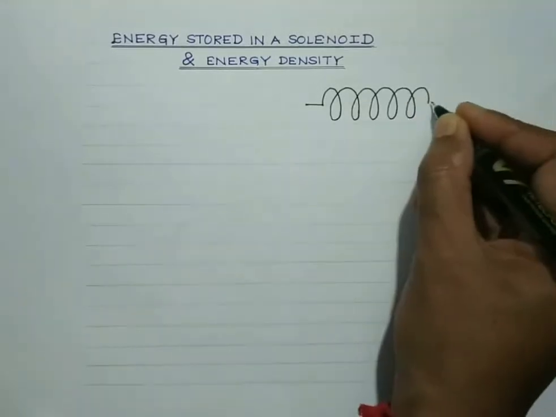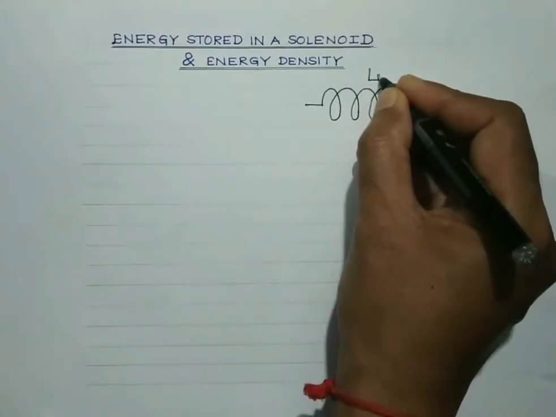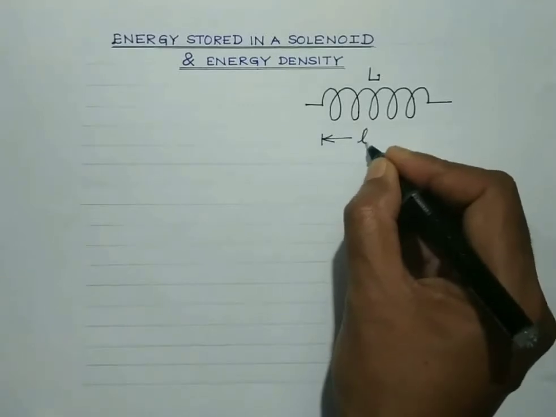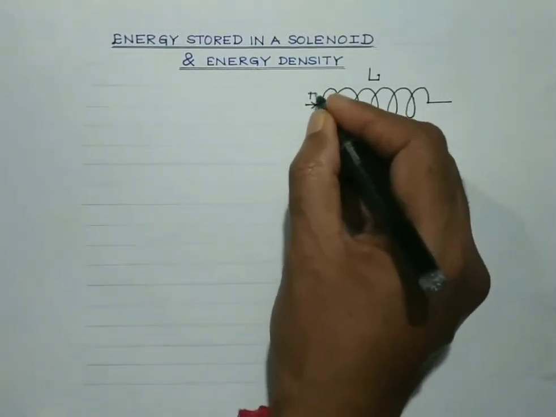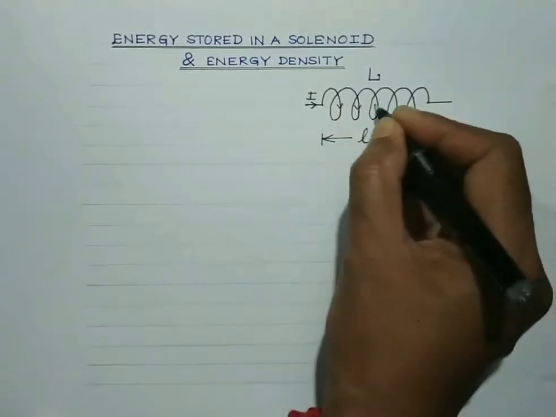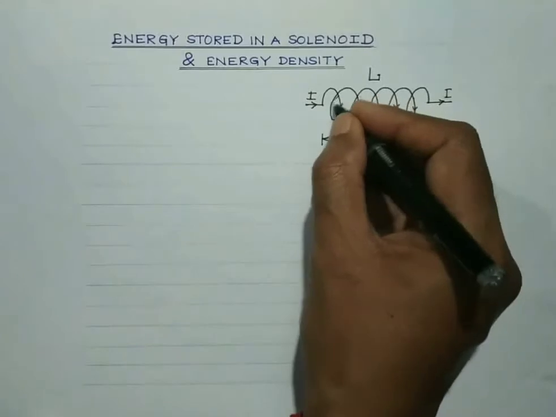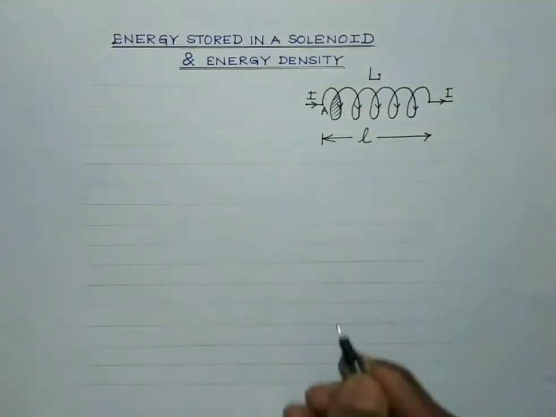L is the self-inductance of the coil. The length of the coil is considered to be small l, right? Let I be the current flowing through this coil. The cross-sectional area of each turn is considered to be A, right?